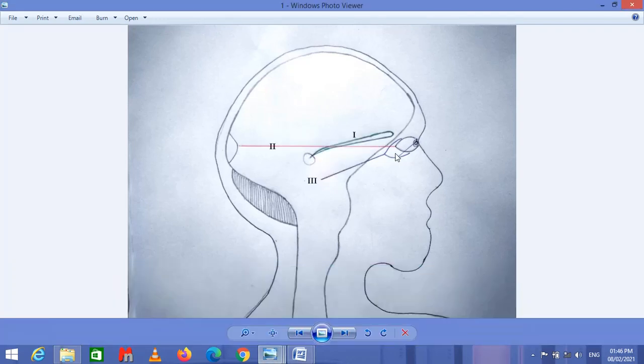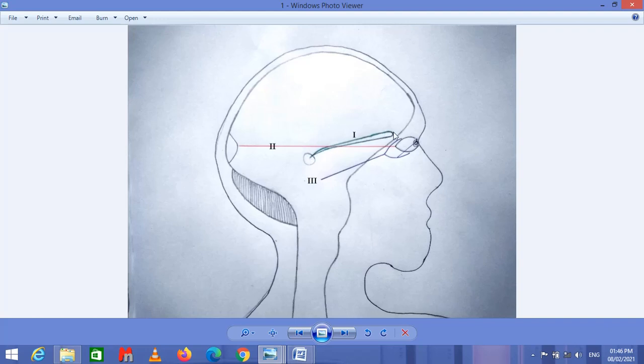In this slide, we can see the three cranial nerves. The two cranial nerves arise from the forebrain, and the third one arises from the midbrain. Nerve one is the olfactory nerve, which is responsible for the transfer of olfactory information from the nose to the olfactory cortex.